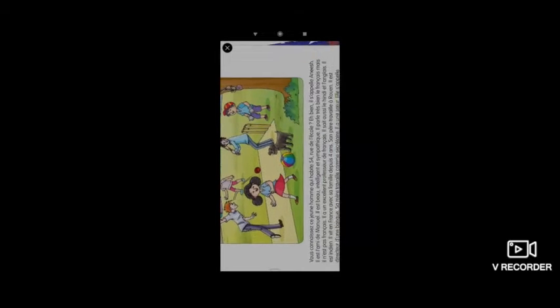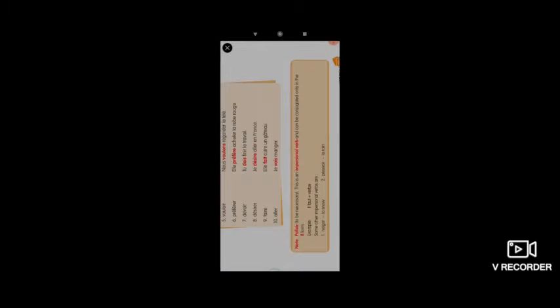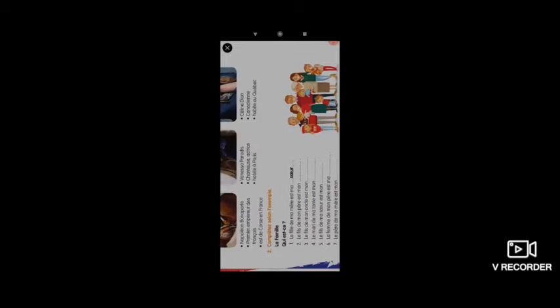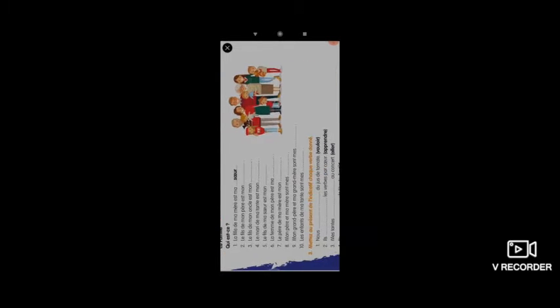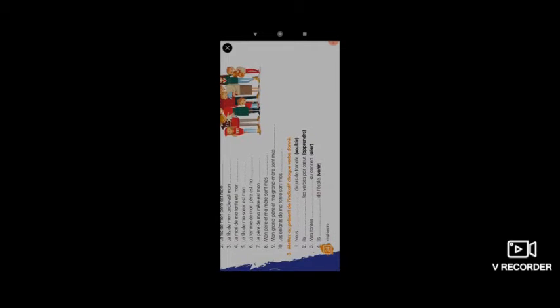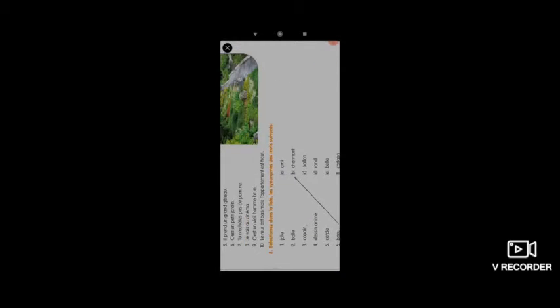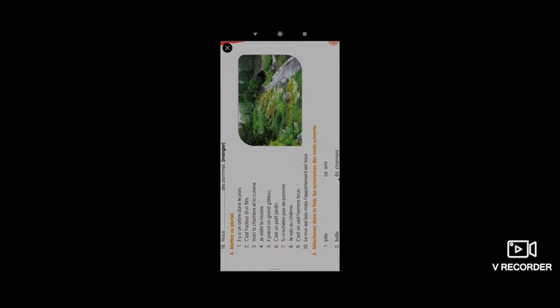So last class we were seeing this leçon, Il est français. In this lesson we have finished the French passage and French translation, and so far we have finished the homework: exercise number 1, 2, and exercise number 3 we finished last class, and also exercise number 4 we have finished.